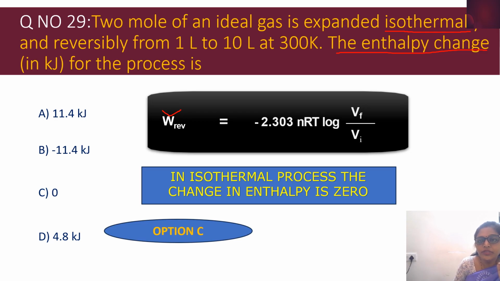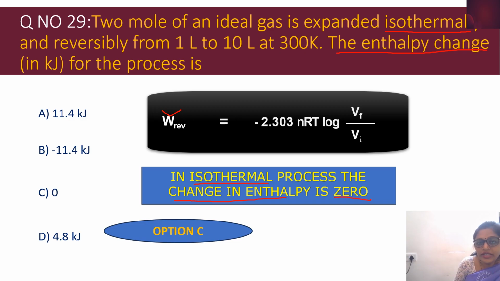So, enthalpy change for an isothermal process. Since it is isothermal, there is not going to be any change in the temperature. The temperature is going to remain constant. Whenever the temperature remains constant, change in enthalpy and change in internal energy both are going to be zero.